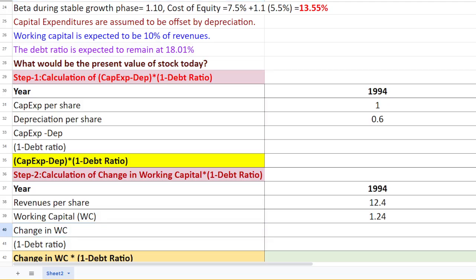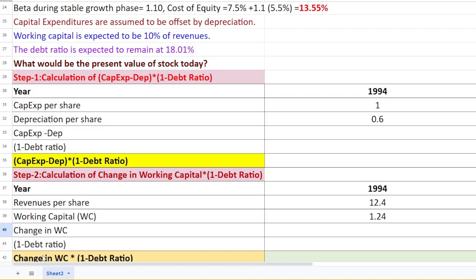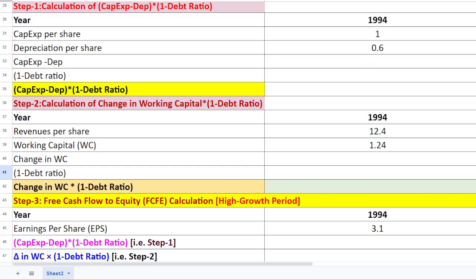So our concern is what could be our change in working capital. This year's change means this year minus last year. So this is our change for the first year, and accordingly we can find the change in working capital for the other years too. Now what about the 1 minus debt ratio? We already know it. Change in working capital times 1 minus debt ratio, we can simply say, change in working capital times this. This way you can find your value.